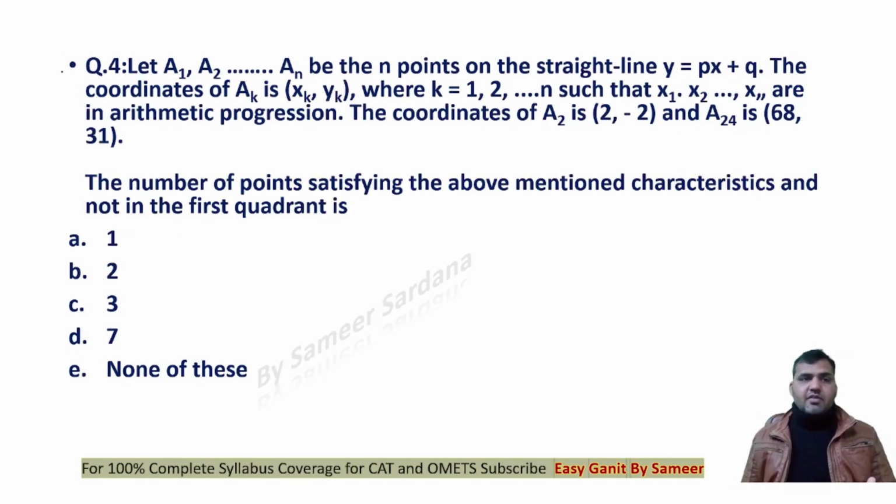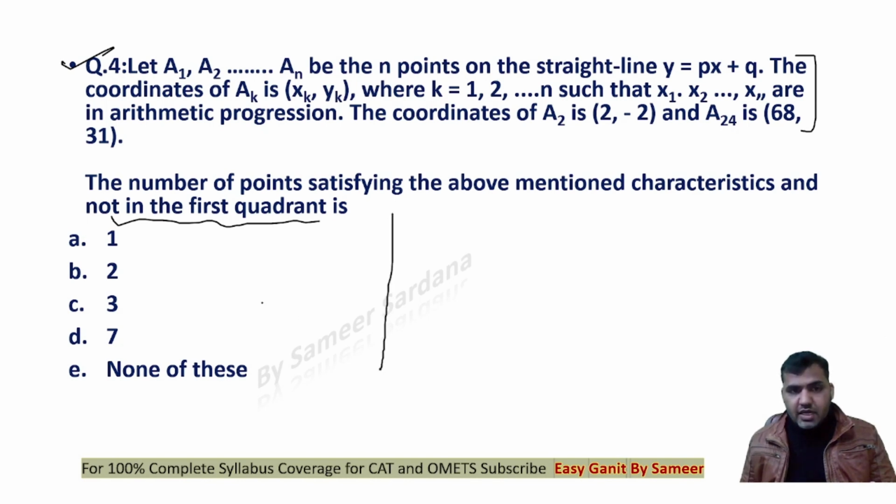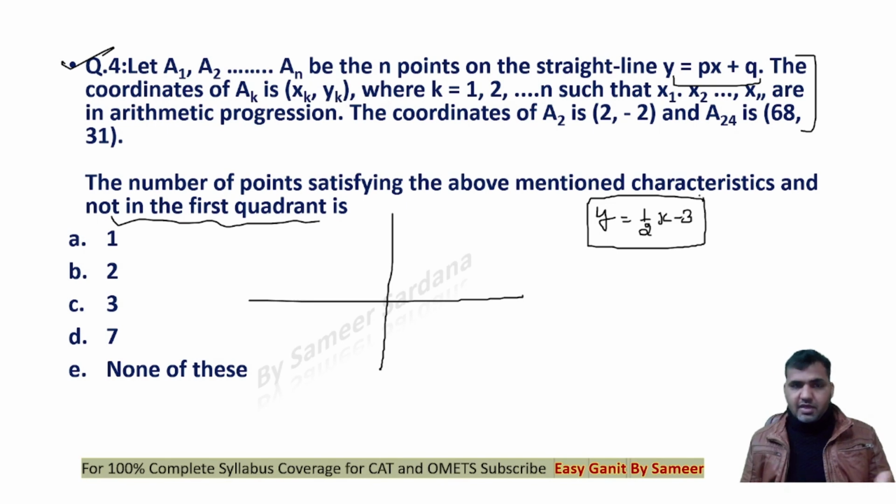Now in the next question we are supposed to find out the number of points satisfying the above mentioned characteristics. This is the same question, but you're supposed to find out all those points which satisfy the above mentioned characteristic, but not in the first quadrant. So guys, we already know that the line at which all of these points lie is y is equal to half of x minus 3, as in the previous question. Now you can see the slope of the line is 1 by 2. That's an increasing line. And when I put x as 0, y will be minus 3.